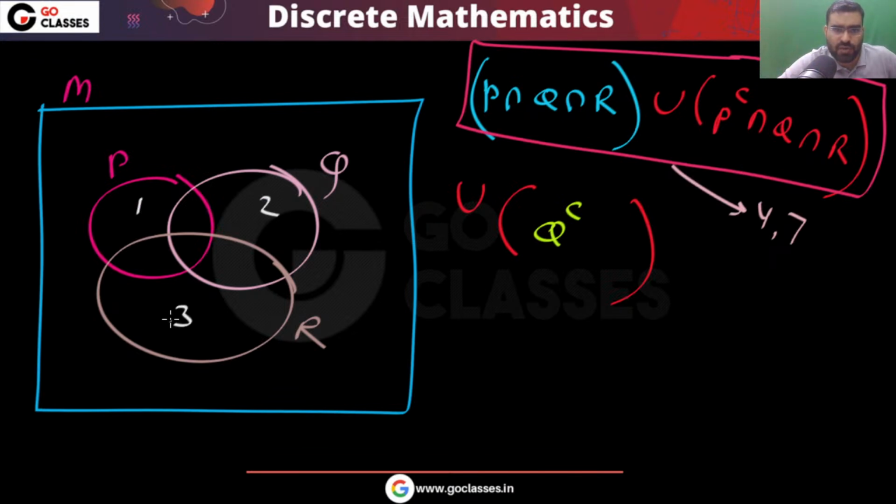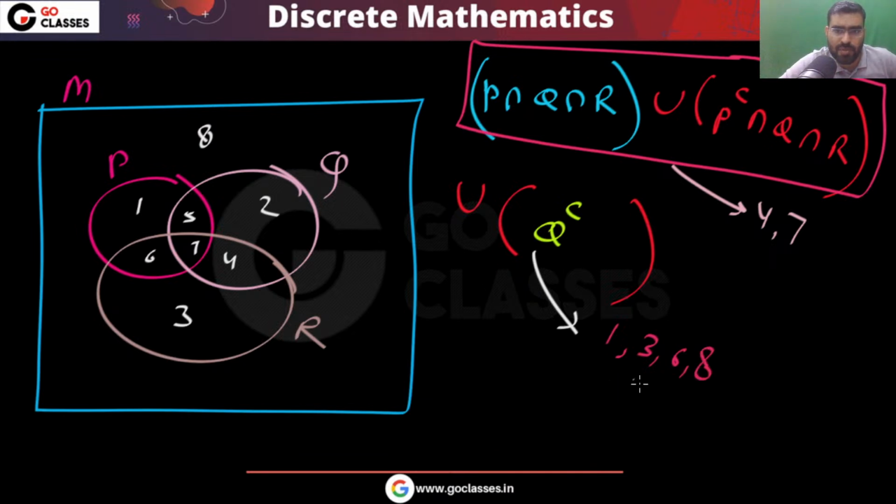Now you tell me what further? Now what is this Q complement area? Q complement is everything that is not in Q, like 1, 3, 6, 8. This is your Q complement.